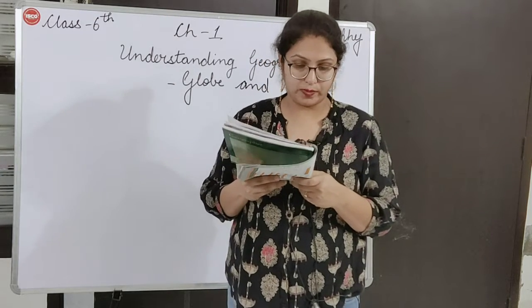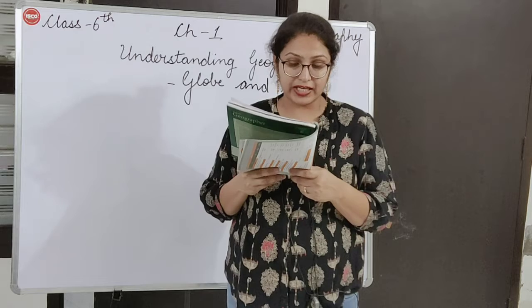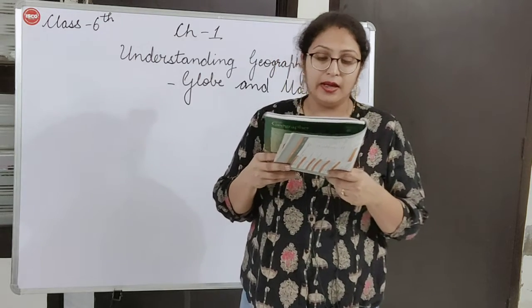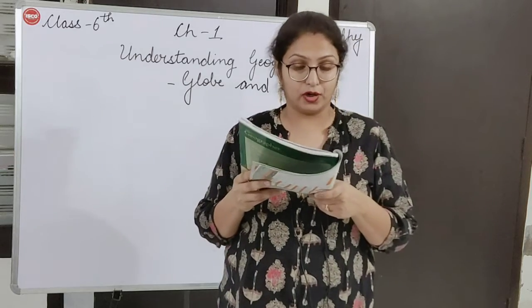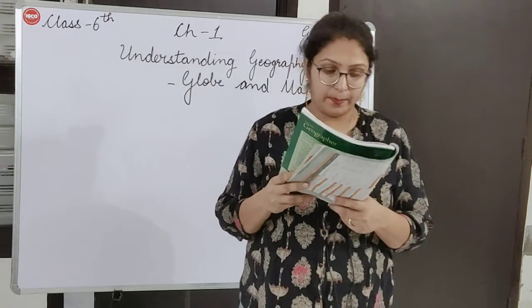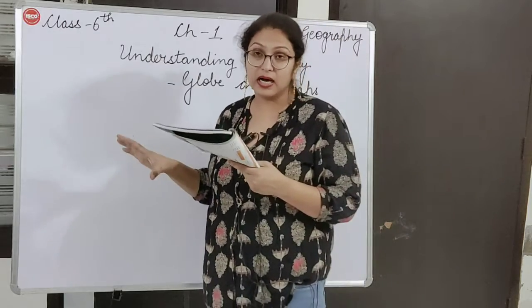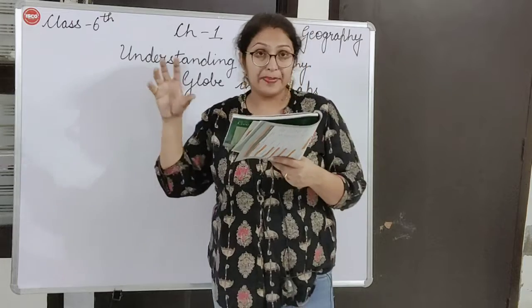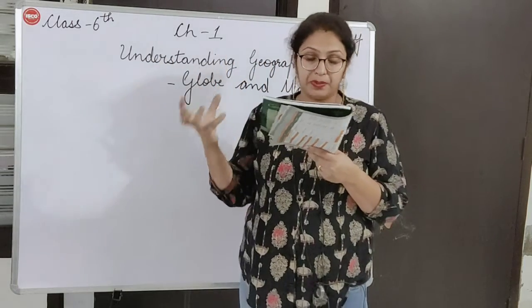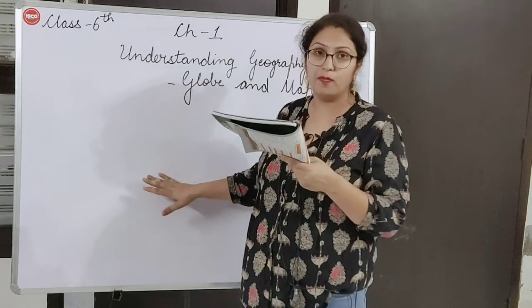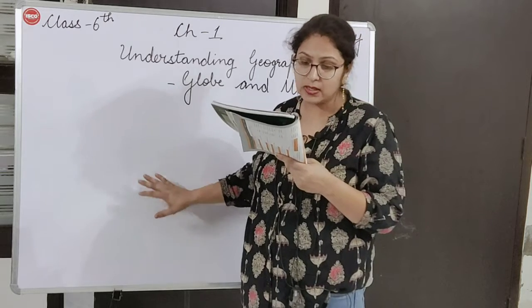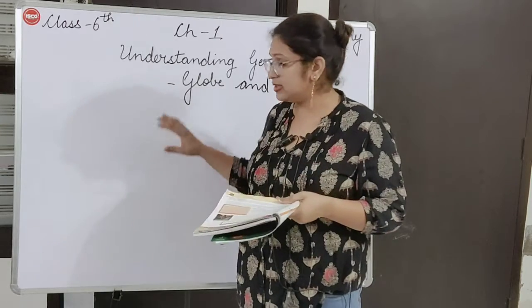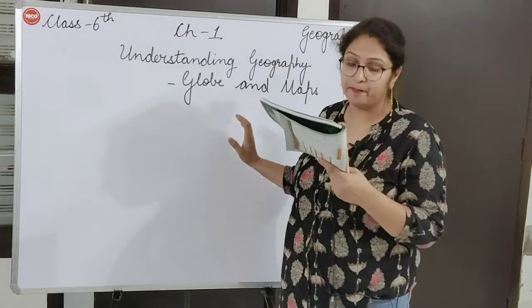Maps and globes. Our earth and various places on it can be pictorially represented in the form of a globe, map, sketch and a plan, okay? Now this earth and various places on earth can be picturized. We can see their picture in the form of a globe. On a globe also we have pictures, and a map, sketch and plan are made, okay? On these things we can see the pictures, okay?